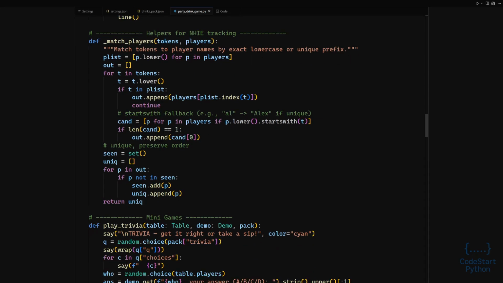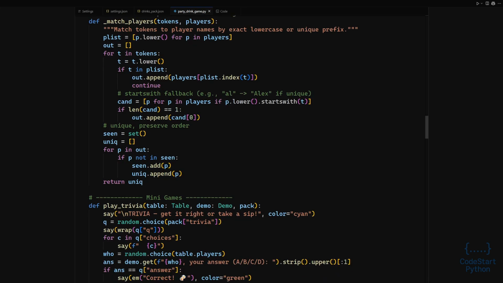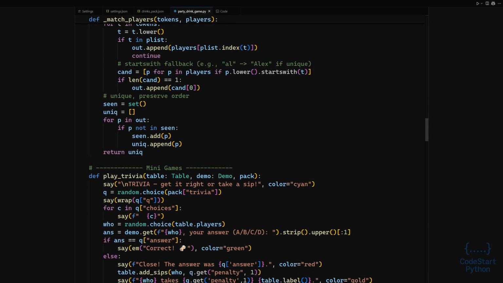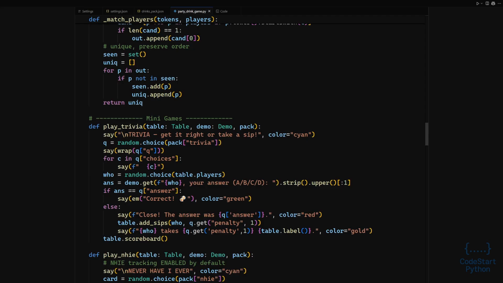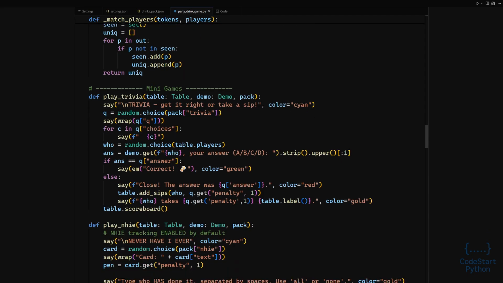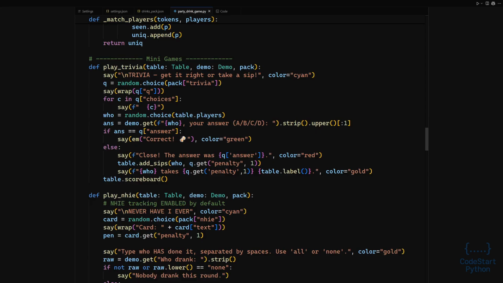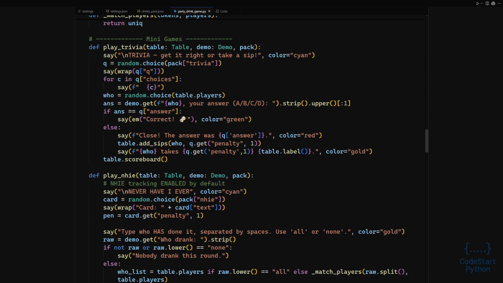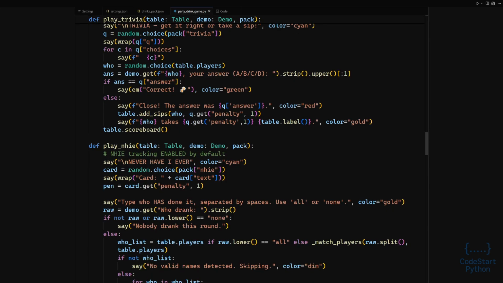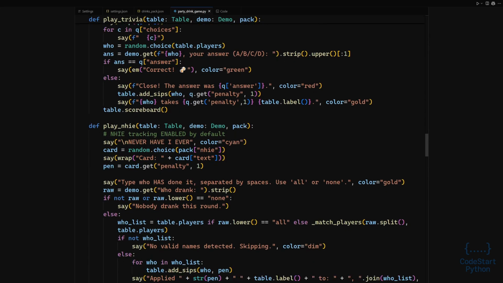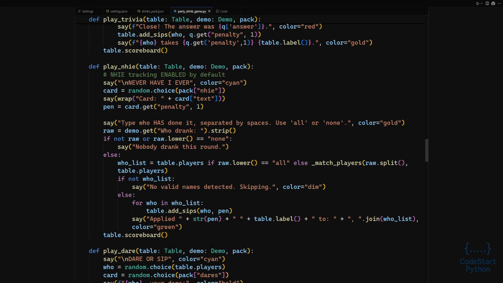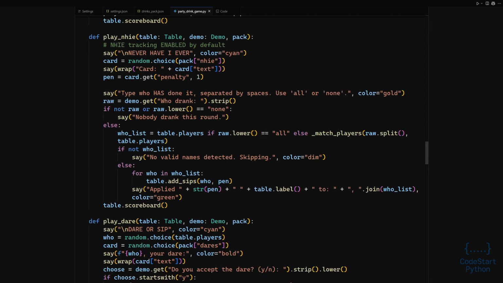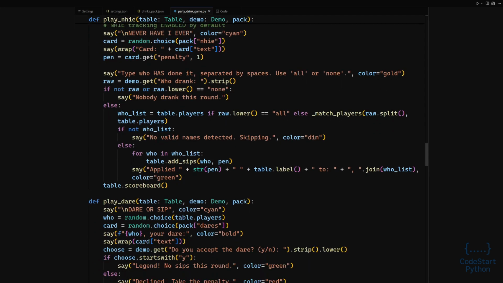The code is organized in clear sections. First, there is a small color palette for readability. Then there is an optional ASCII fallback for emojis. Then the program defines helpers to print wrapped lines and to draw a thin rule. There is also a small helper that can auto-answer prompts for testing. Next, the program defines a default JSON pack with metadata and with lists for trivia and never have I ever and dares and categories. Then there is a function that loads an external pack from disk when present.